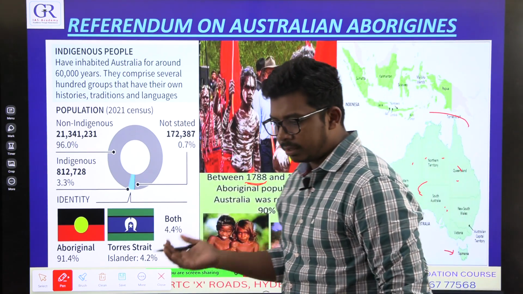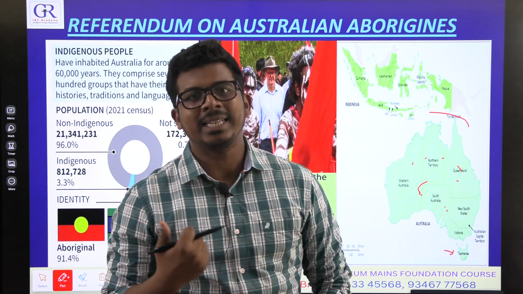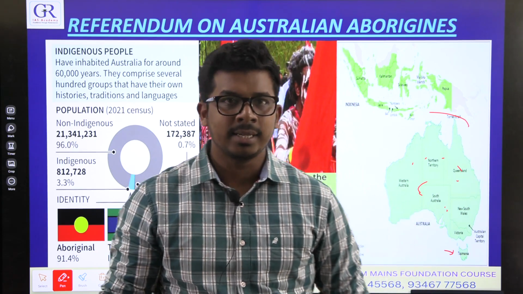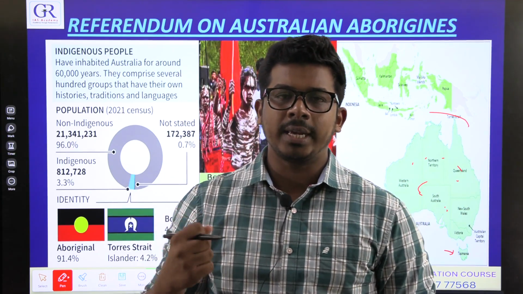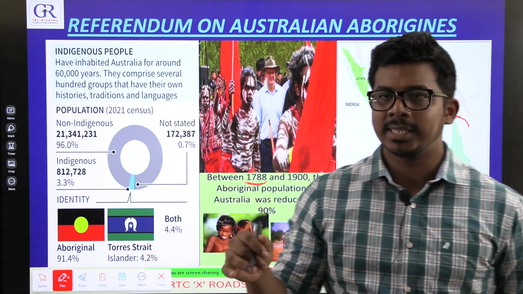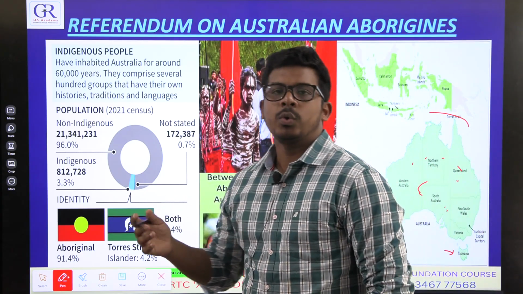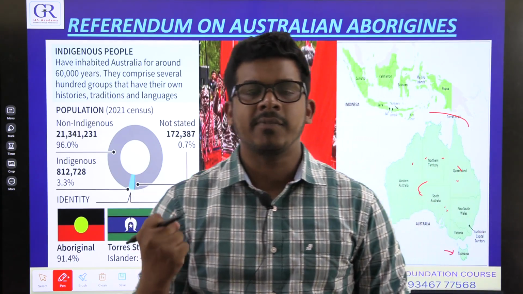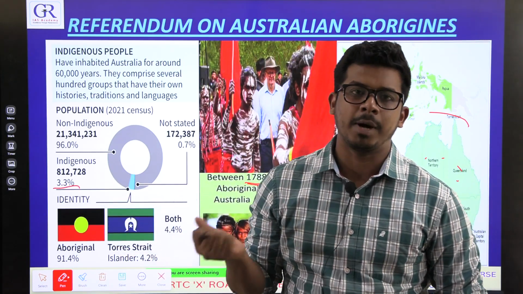When the British started settling, they used some unethical methods: spreading diseases, and forcefully taking the children of these Aborigines and trying to convert them into whites for future generations, creating mixed races. Ultimately, the original inhabitants of Australia got reduced to 3.3% of the Australian population.